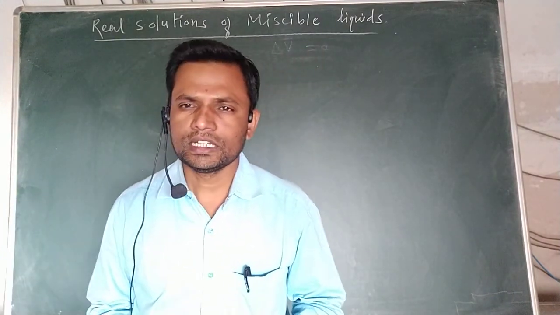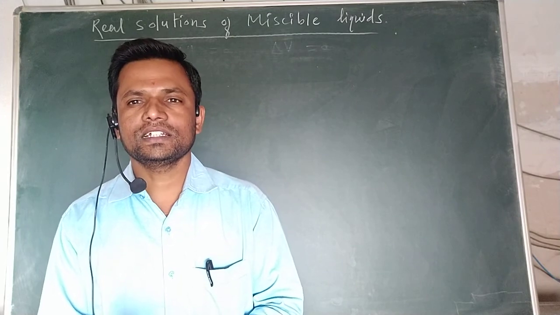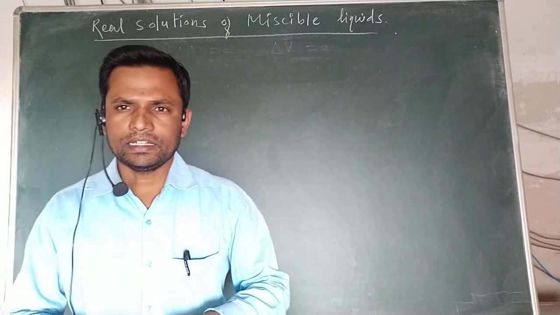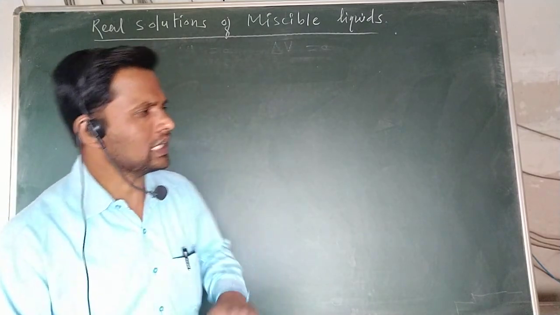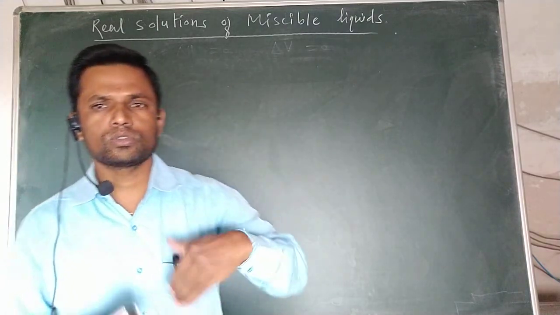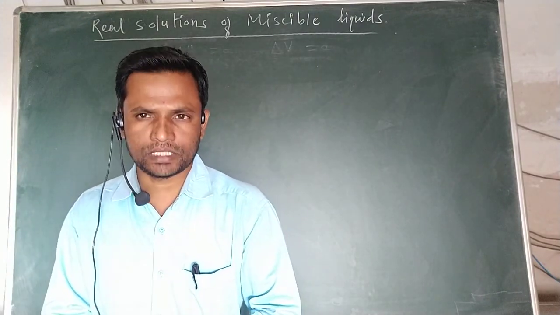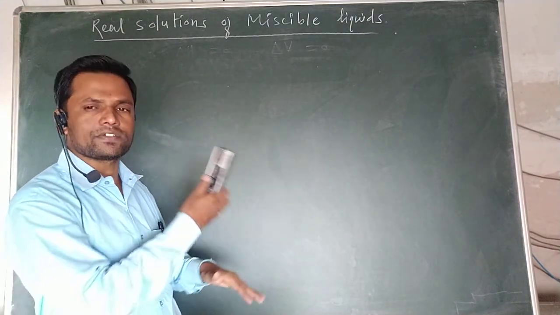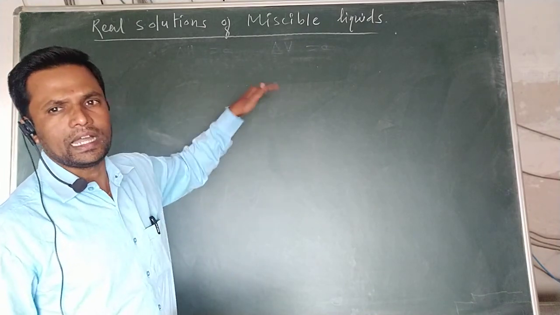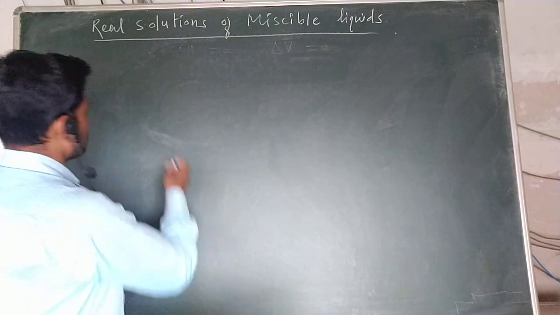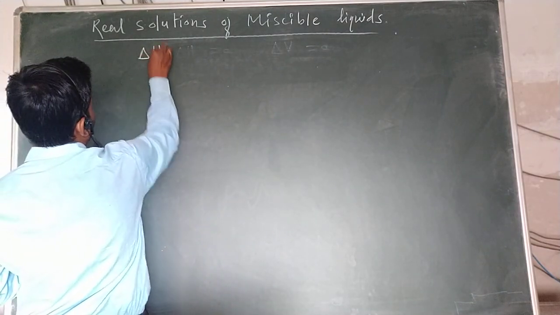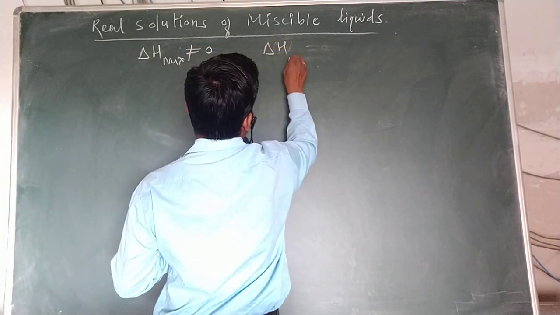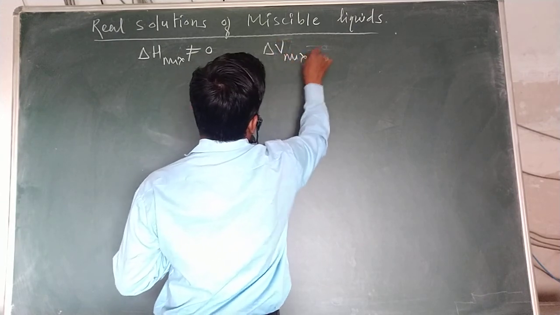What are real solutions? Real solutions do not obey Raoult's law, because they behave in a way deviated from the ideal behavior. Real solutions are those solutions that deviate from the ideal behavior, that is, they deviate from Raoult's law, because Raoult's law is obeyed by ideal solutions. In case of real solutions, delta H mixing is not equal to 0, as well as delta V for mixing is not equal to 0.